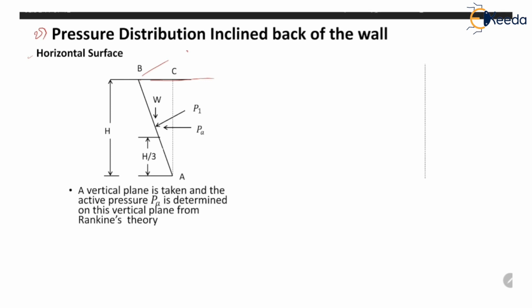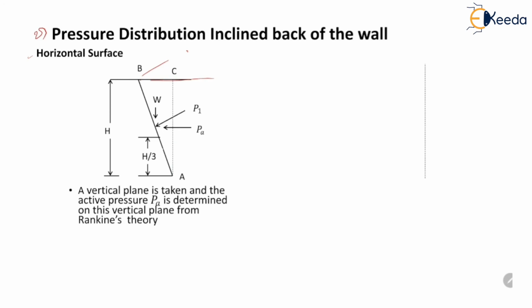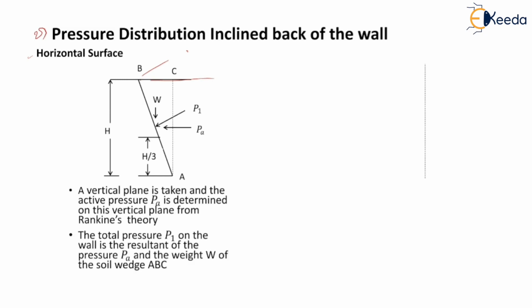For this condition, a vertical plane AC is taken, and the active earth pressure PE is determined on this vertical plane from Rankine's theory. The total pressure on the wall is the resultant of the active pressure acting on this vertical plane and the weight of this wedge.